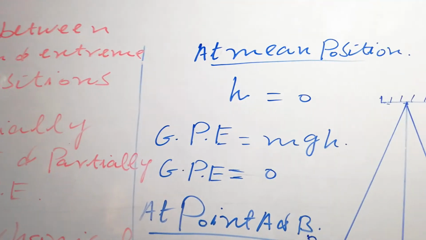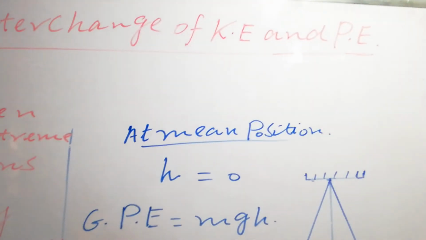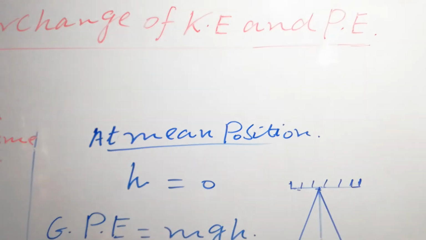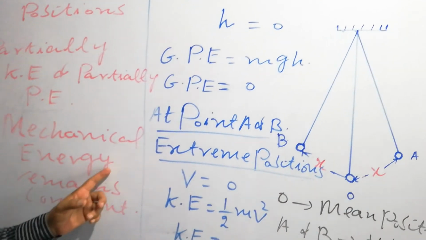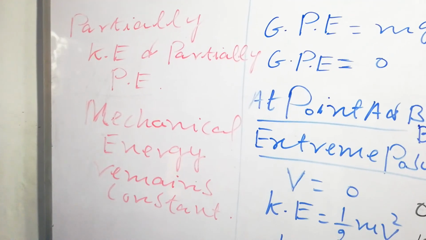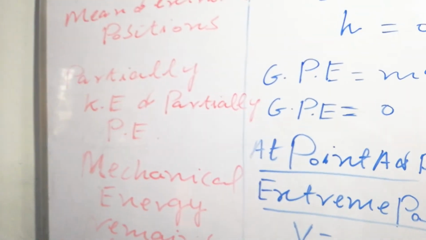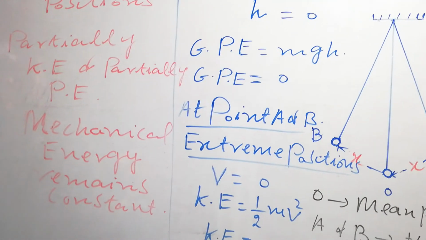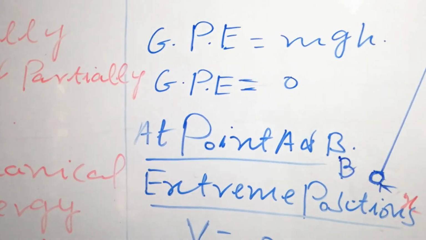So as I have discussed here, interchange of kinetic energy and potential energy. Potential energy can be converted into kinetic energy, and kinetic energy can be converted into potential energy, but the total energy, I mean mechanical energy, remains constant. That is in accordance with the law of conservation of energy. So students, that's about the interchange of kinetic energy and potential energy, and this article is important as far as O level physics is concerned.